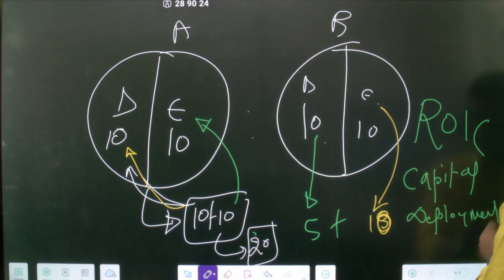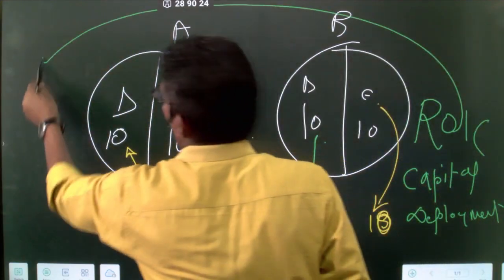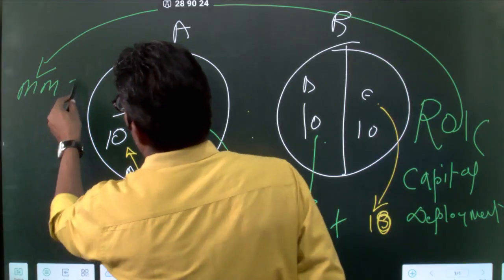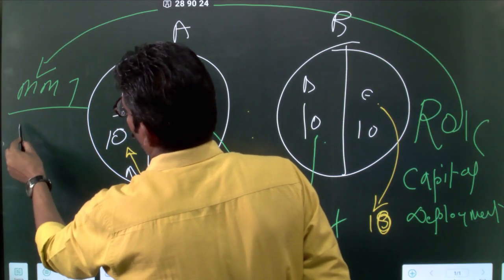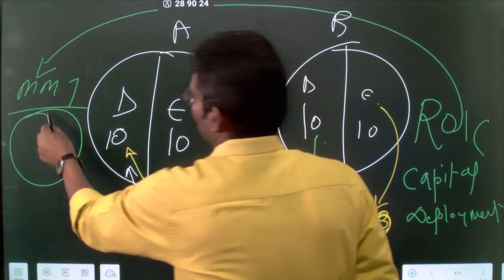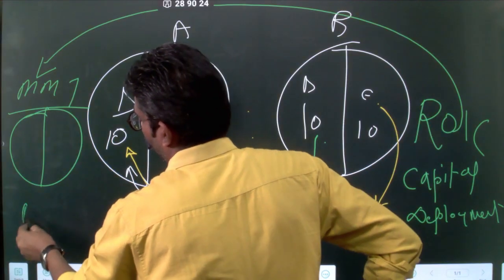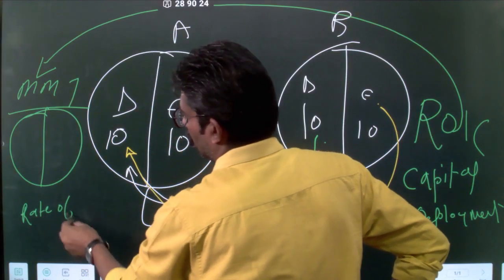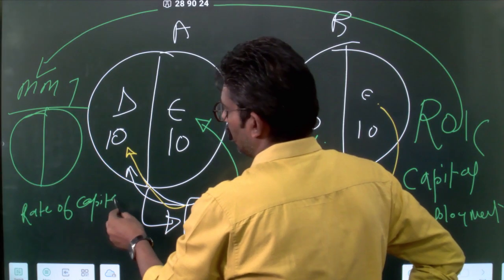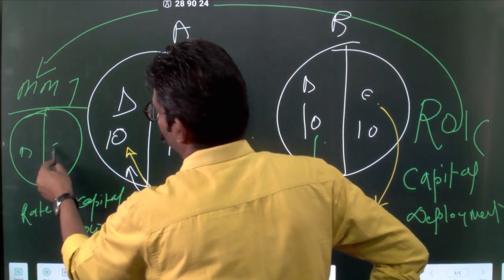Understood? Let me connect the dots here. No one teaches like this. When you talk about theory, when you talk about the capital allocation, when you talk about ROC, when you talk about Warren Buffett, it is all about two things. One is the rate of capital, which is the cost. Capital has two components.